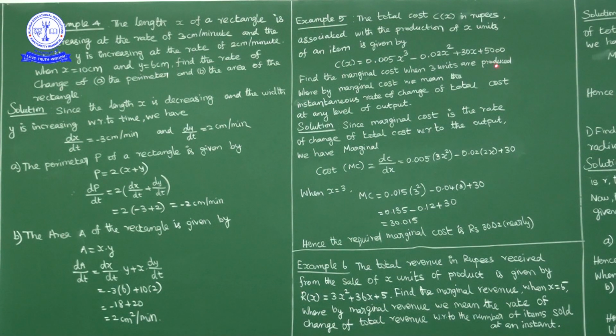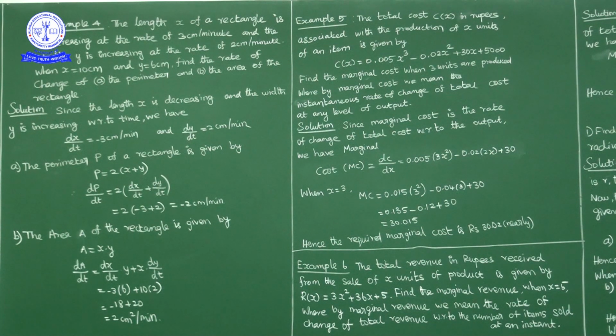So derivative of this part, dC by dx is equal to 0.005 into x cube derivative 3x square minus 0.02 into x square derivative 2x plus 30 into x derivative with respect to x is 1. So 30 plus 5000 constant derivative 0. Okay, so marginal cost is equal to dC by dx, that is 0.005 into 3x square, nothing but 0.015 x square minus 0.04x plus 30.